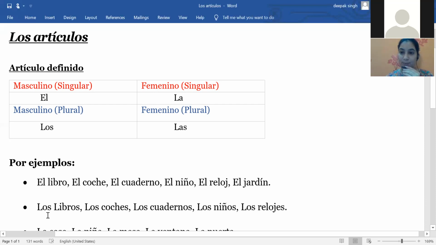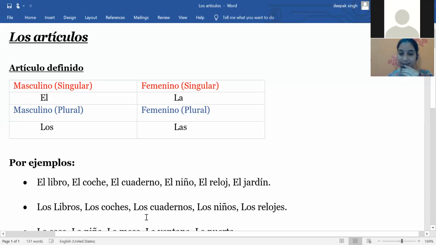So let's suppose I'm talking about the Spanish books, more than one. So that will be los libros de español. Los libros de español. Because here I'm talking about particular Spanish books. And after that, here I'm using los coches. So that will be again the cars. When I'm talking about the black cars, the black cars are very luxurious, very costly, same as it is, I have to use los coches because I'm again talking about the black cars, more than one.